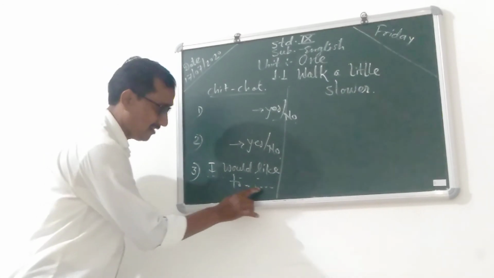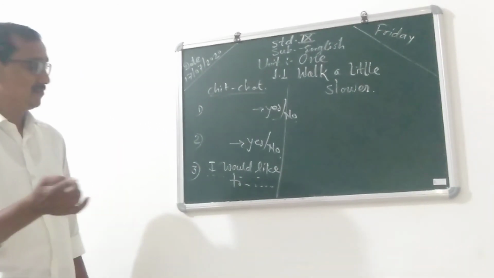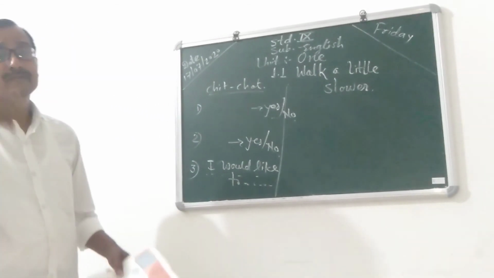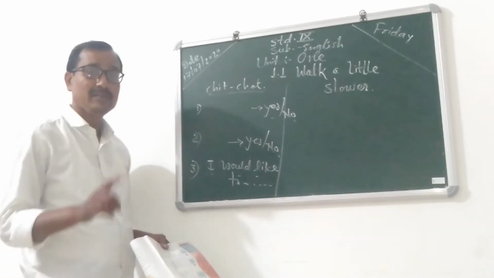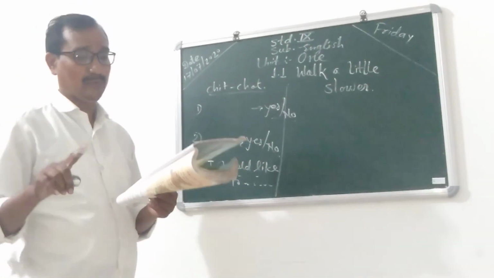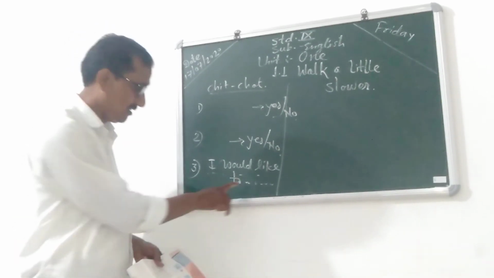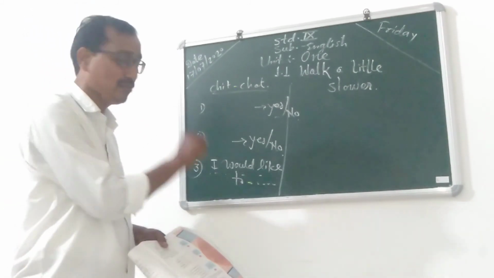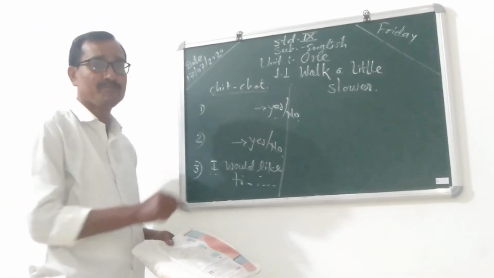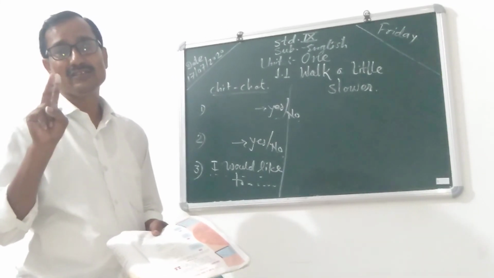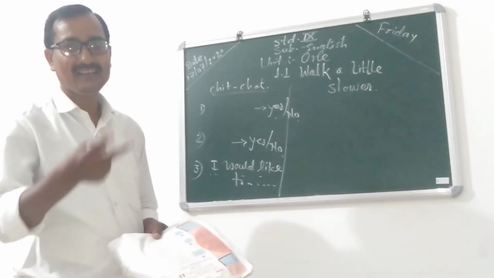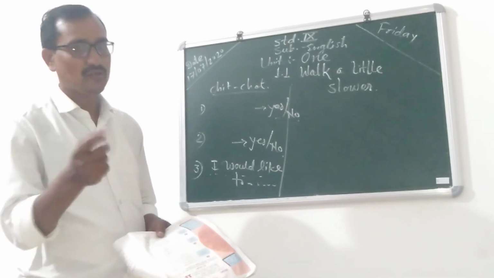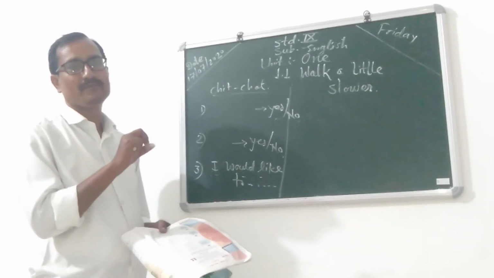So here write down, I would like to take any, means which would you like to? So write down your opinion here. Like this you complete this activity and show me two activities. How many activities? Two. Acrostic and chit chat activity. Complete and then you share and show me on the group. Thank you.